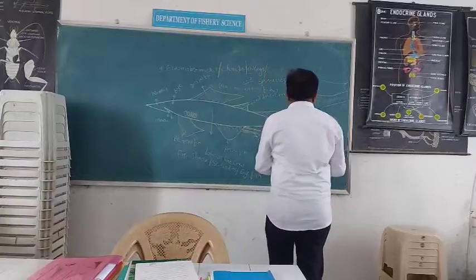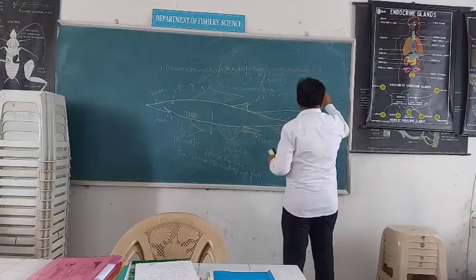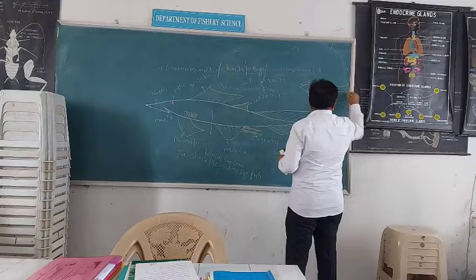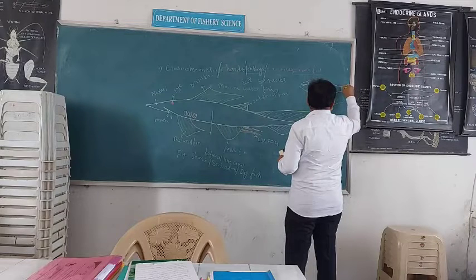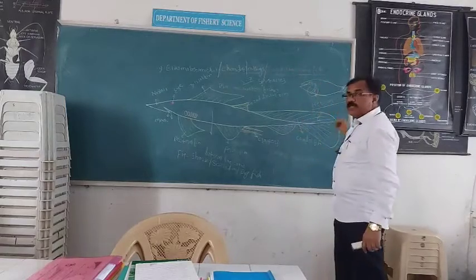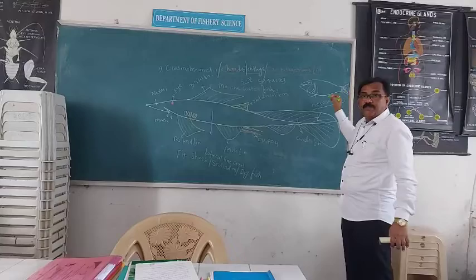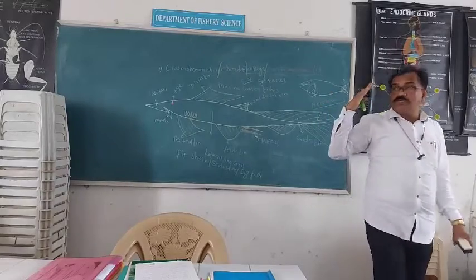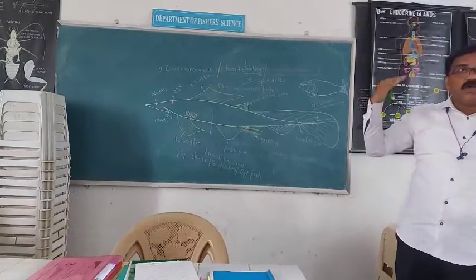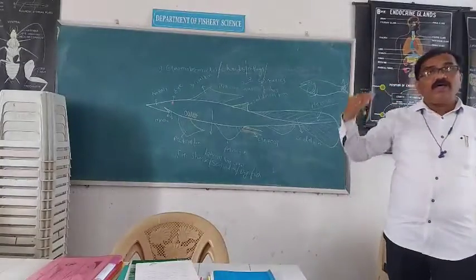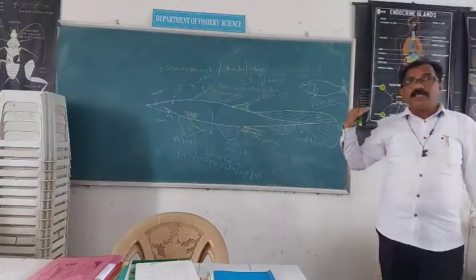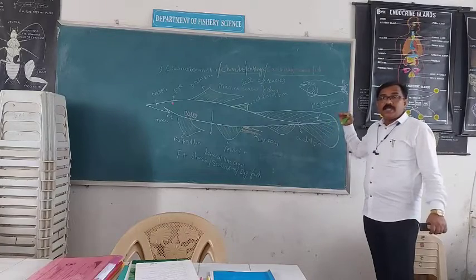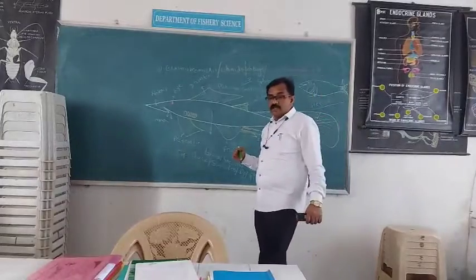Homocercal is when the two lobes are similar, the same. When the caudal fin is unequal, one lobe is longer and another lobe is shorter, one well developed and another less developed, it is called a heterocercal caudal fin. The tail is unequal.